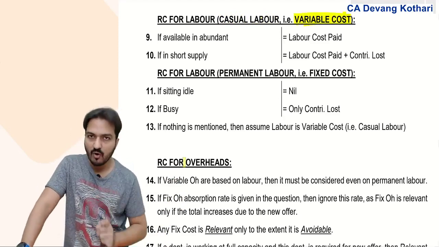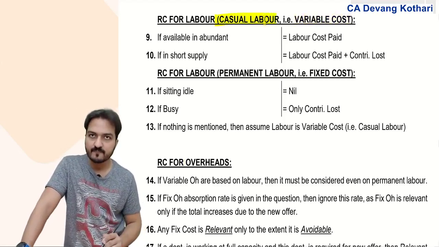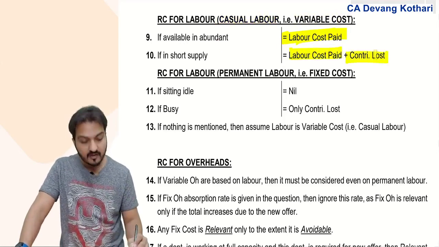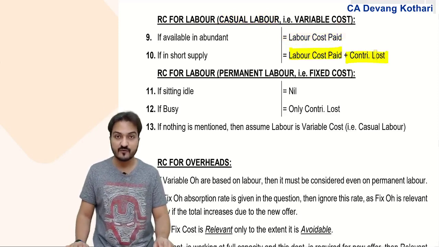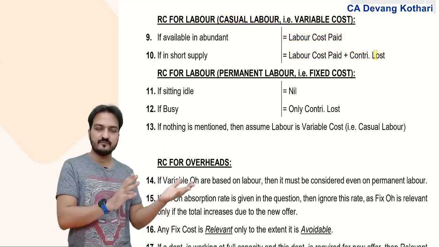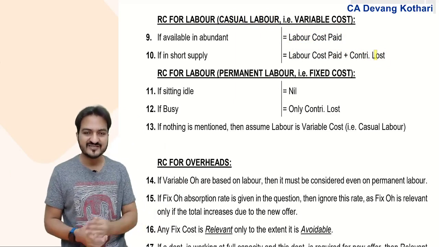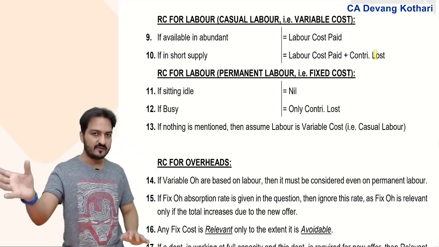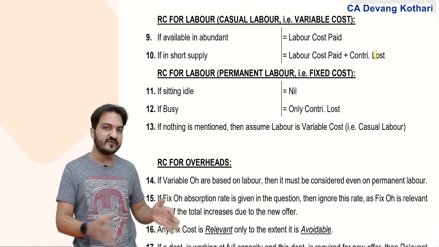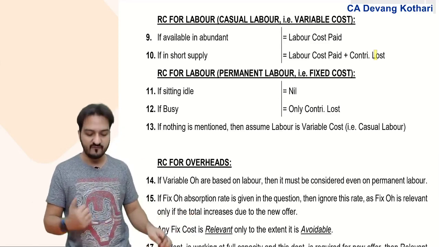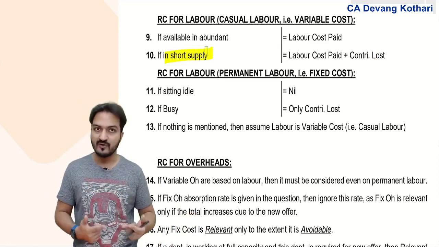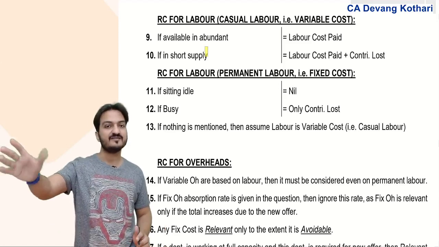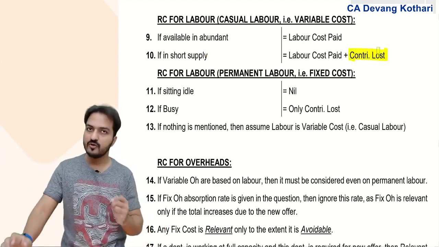In case my new offer requires such casual labor, then relevant cost will be the labor cost paid, or labor cost paid plus contribution lost, if any. For example, if the new offer takes casual labor from the market, there is a shortage of labor in the market, due to which my regular production gets affected. You will lose contribution in regular production because of the new offer. Then that contribution loss has to be recovered from the new offer.